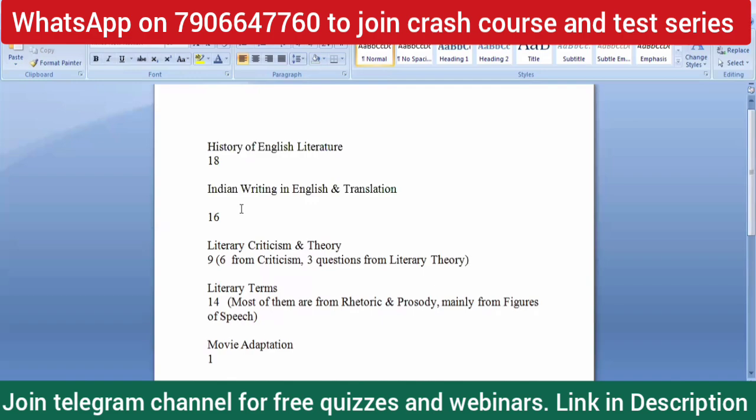They are not part of Indian writing in English, but they are part of Indian literature per se, right? So that kind of question is also asked. You have to imbibe a diverse outlook. You have to broaden your horizon to such an extent that you'll be able to answer this kind of question.